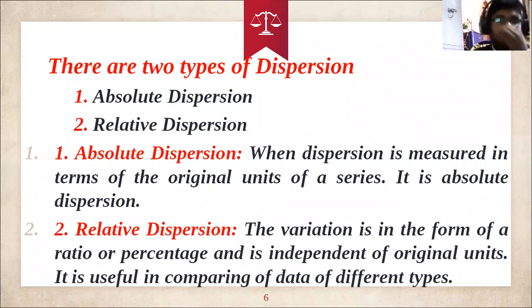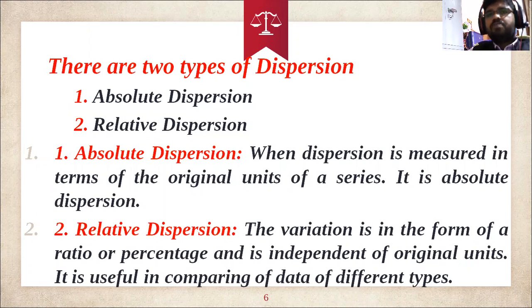For example, when it comes to measures of dispersion, how many types are there? Basically, statistically, we can say that there are two types of dispersion. First one is the absolute dispersion, and the second one is the relative dispersion. What is meant by absolute dispersion, and what is meant by relative dispersion?